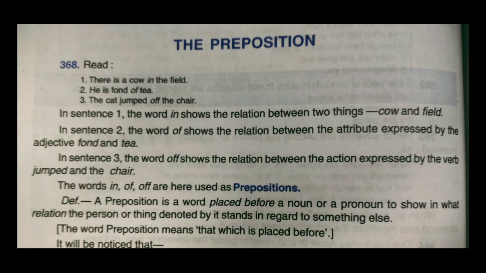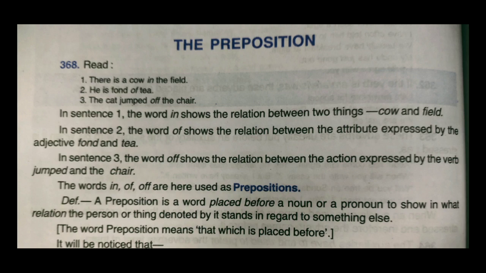In the third sentence, the word off shows the relation between the action expressed by the verb jumped and the chair. So off connects jumped and the chair. The words in the first sentence, in, the second sentence, of, and the third sentence, off, are here used as prepositions. These words are called prepositions.